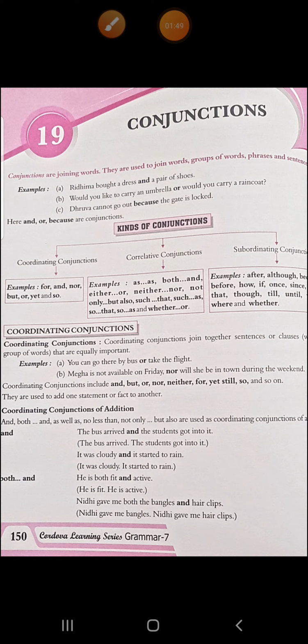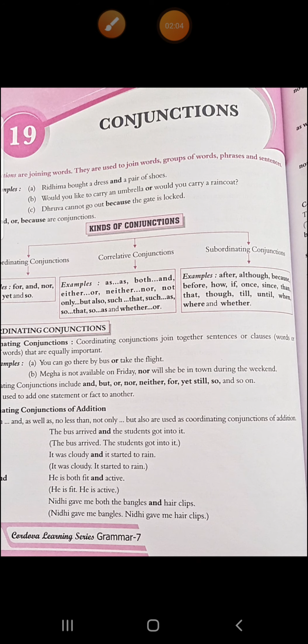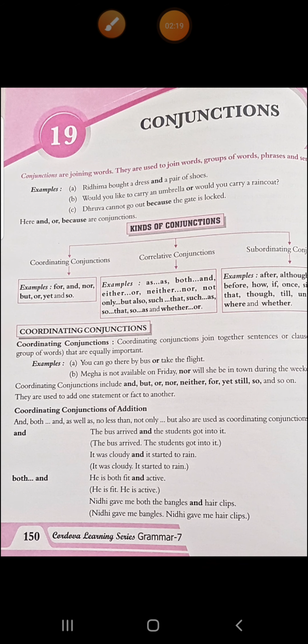Examples of coordinating conjunctions are for, and, nor, but, or, yet, and so. Correlative conjunctions: as, both, and, either, or, neither, nor, not only, but also, such that, such as, so as, and whether or. And subordinating conjunctions examples: after, although, because, before, how, if, once, since, then, that, though, till, until, when, where, and whether.